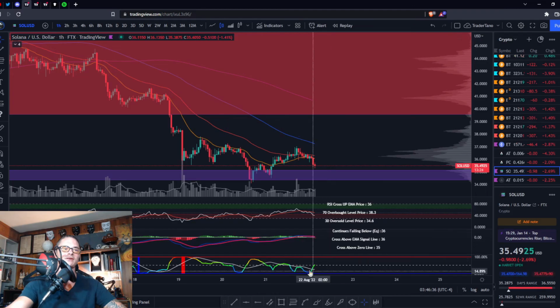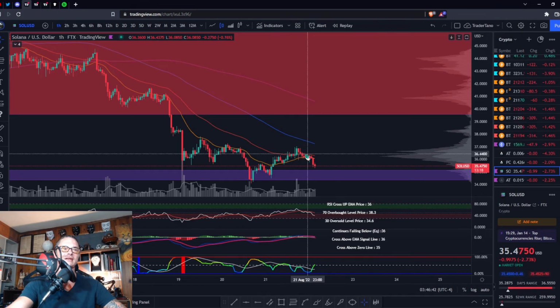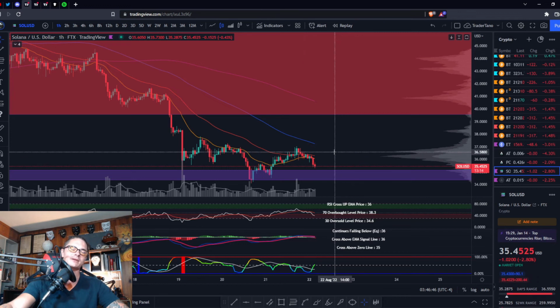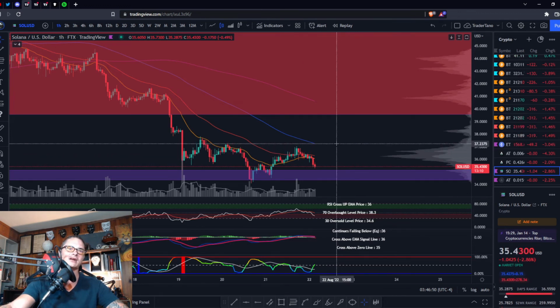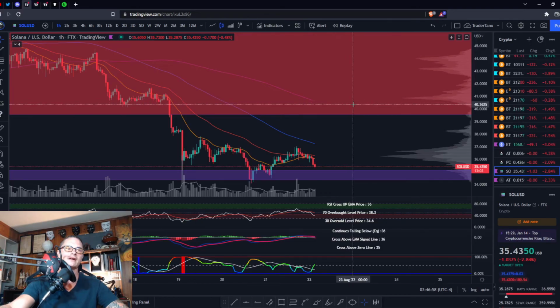MACD, oof. Fresh cross below the zero line, fresh cross to the downside of the signal line. Not looking good either. Your BBWP gets above its moving average, working its way up in the upper zone, as your price action is heading down. Basically, everything looks bearish. If you can get back above this last high and make a higher high at the 100, 37.30, I would expect you to come all the way up to the 200 at 40.50.